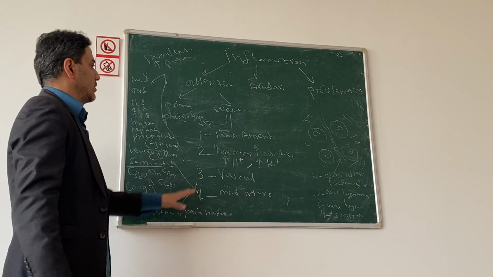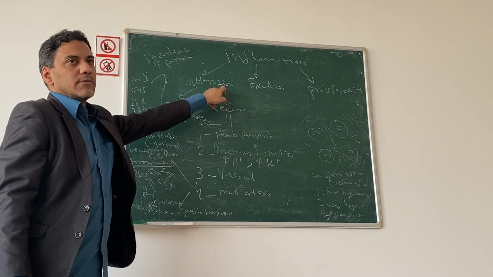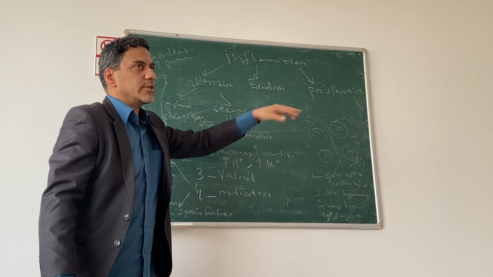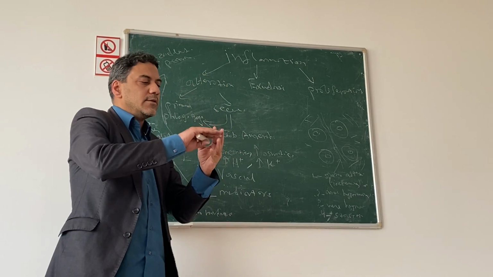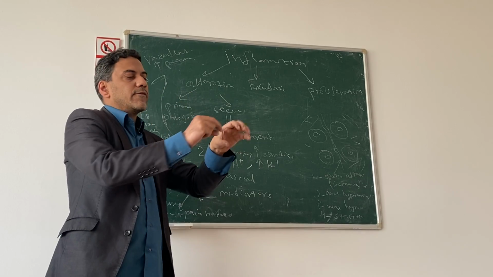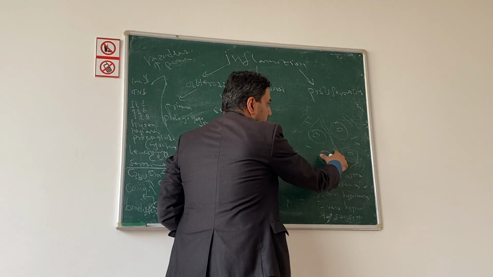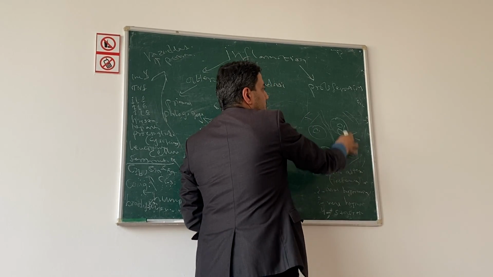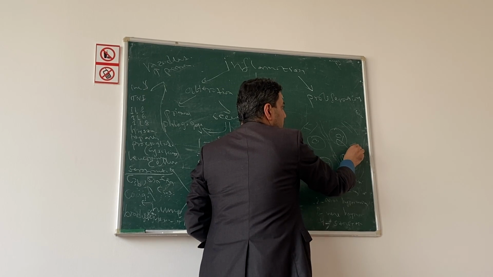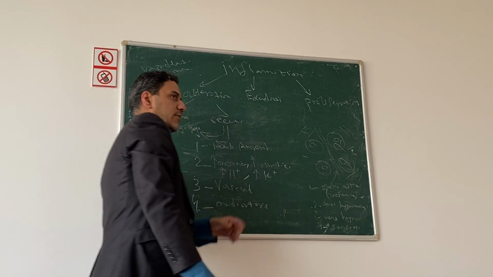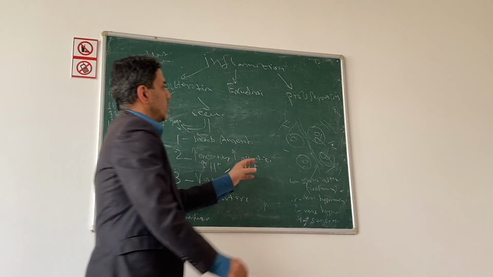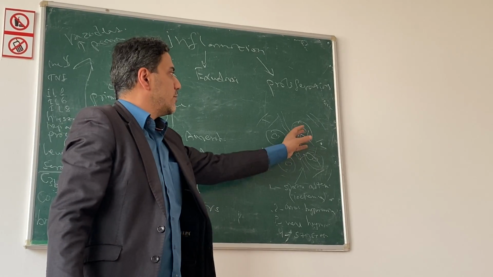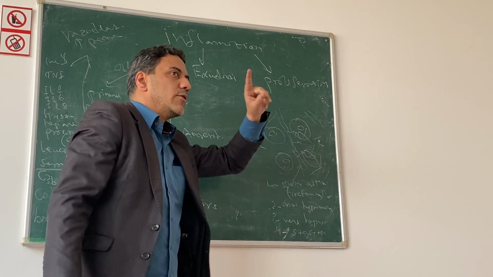Now look, please. We have finished with alteration, the first stage of inflammation. The next stage is exudation. Exudation is the exit of fluid from blood to the tissue, the inflammatory area. This tissue is damaged. We have inflammation here. For example, here we have a microbe. Understood? We need fluid here. The exit of fluid from blood to the inflammatory area we call exudation.